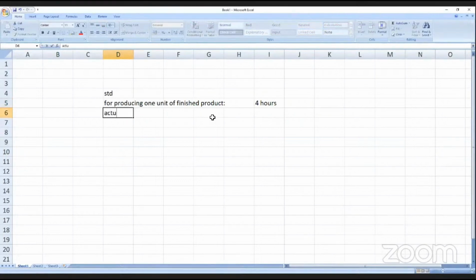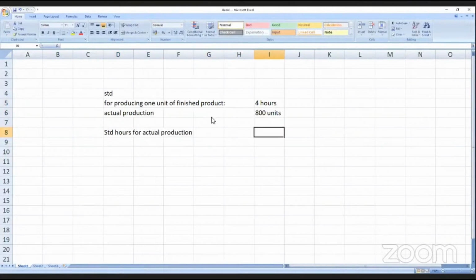Actual production is 800 units. What should be the standard hours for actual production? Sir, for 1 unit 4 hours, for 800 units 3200 hours. Correct. But actual hours can be different.